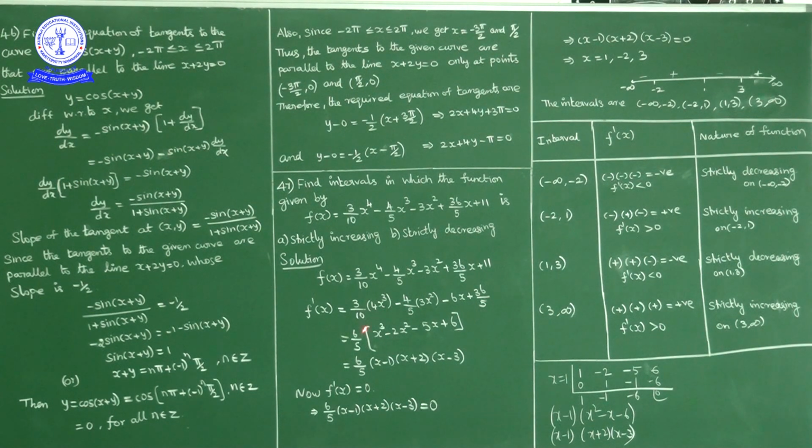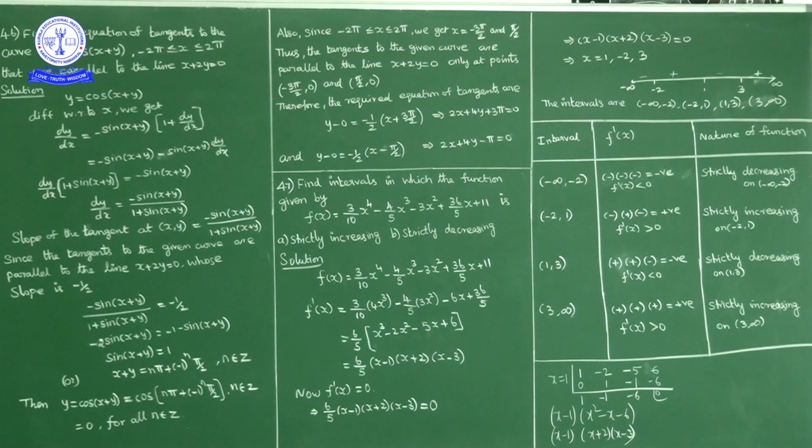So 6 by 5 we take, and what we get here is x cube minus 2x square minus 5x plus 6. So f dash of x equals 6 by 5 into x cube minus 2x square minus 5x plus 6.